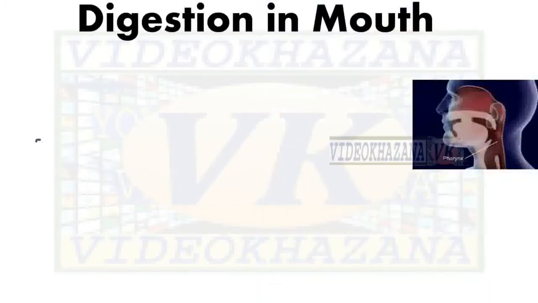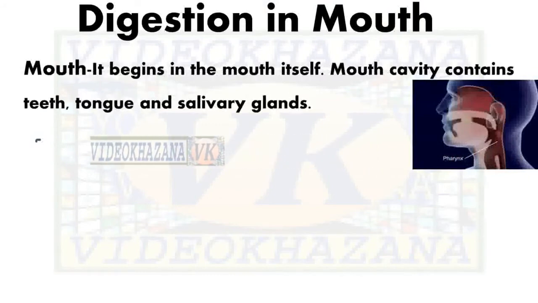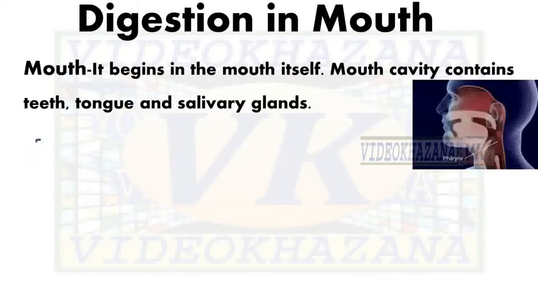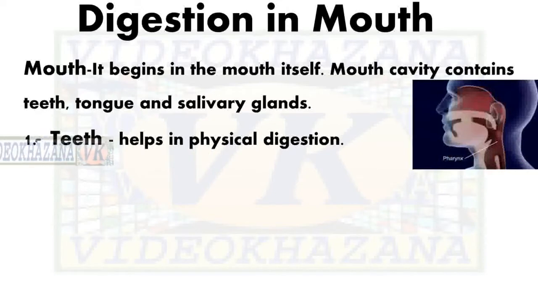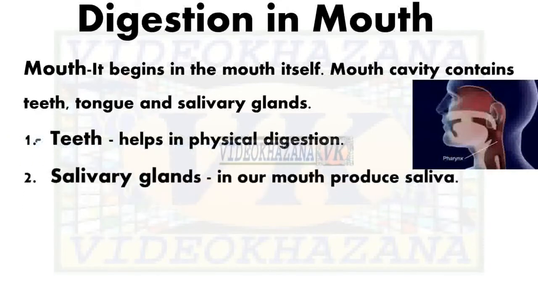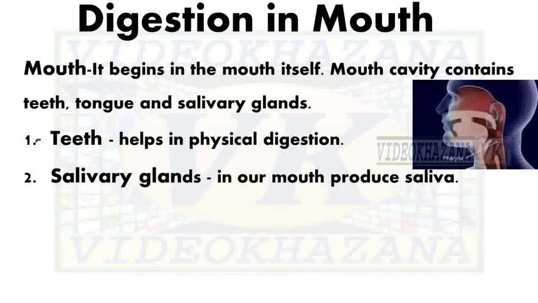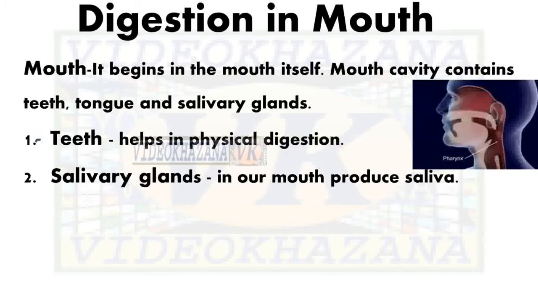Now ingestion, that is the first process of nutrition. Food is ingested through the mouth. Digestion in the mouth. Basically, digestion begins in the mouth itself. The mouth cavity contains teeth, tongue, and salivary glands. First of all, teeth help in physical digestion, they chew food and break it down into small pieces. Then salivary glands. In our mouth, they produce saliva. This saliva is a watery liquid, so it wets the food in our mouth.